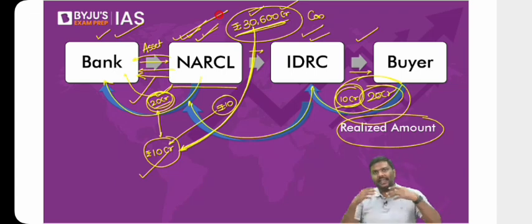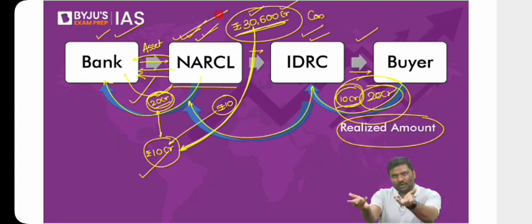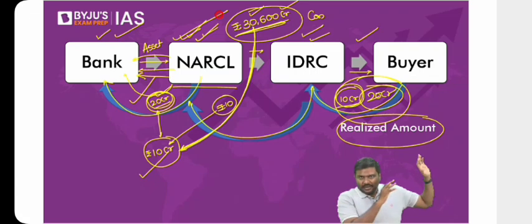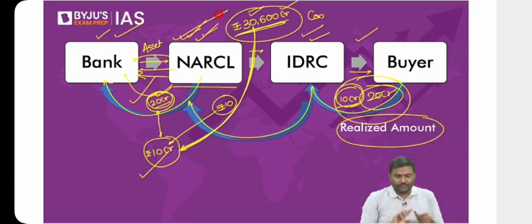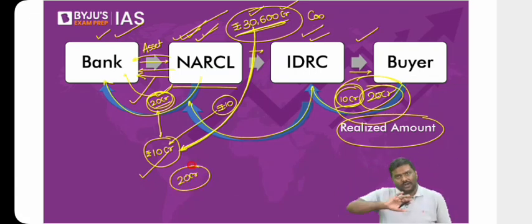But I will simply say that in the market nobody will purchase this at 100 crore rupees. There are no buyers. But even then I will try to resolve this company, and I will give you 20 crore rupees. I will not give you 100 crore rupees because nobody will purchase it. I'll give you 20 crore rupees. This is the valuation of the company.